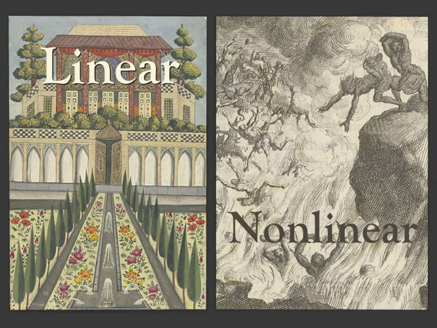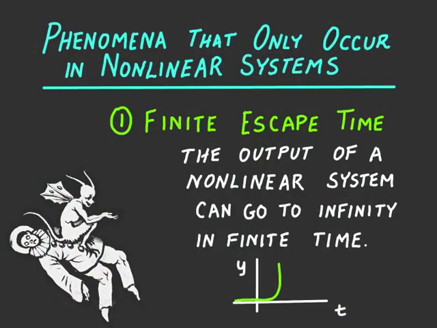In our previous lecture, we discussed how the set of systems can be divided into two classes, linear systems and nonlinear systems. And we stated that linear systems obey superposition, while nonlinear systems do not. In this lecture, we'll review some characteristic behaviors that occur only in nonlinear systems. We'll review 5 phenomena that occur only in nonlinear systems.